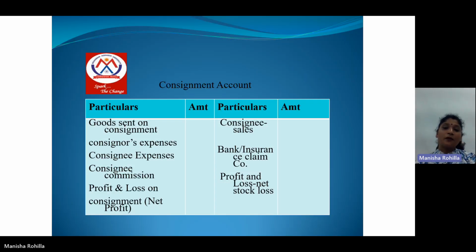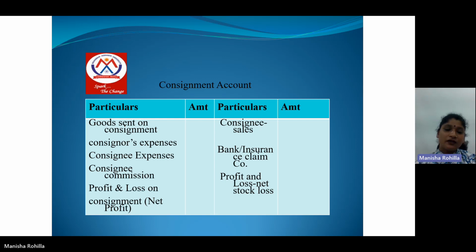Next, from the above-mentioned entry, we will prepare the consignment account. On the debit side of the consignment account, we will write: to goods sent on consignment, to consignor expenses, to consignee expenses, to consignee commission. And on the credit side, we will record consignee sales and claim received from the insurance company.